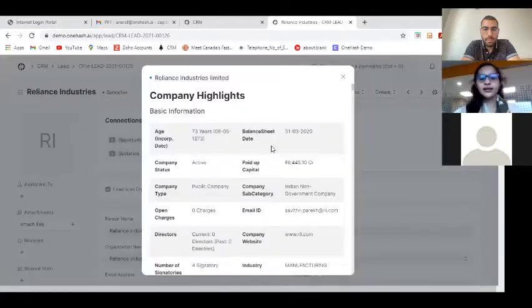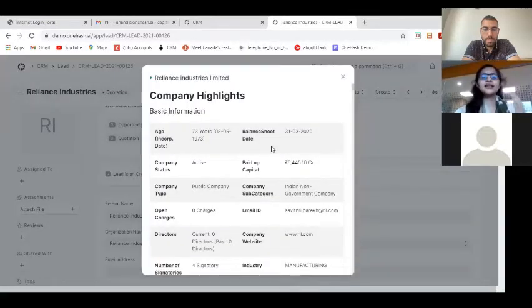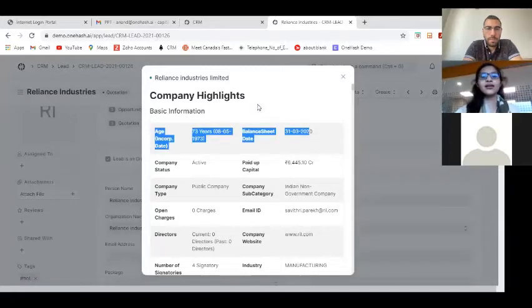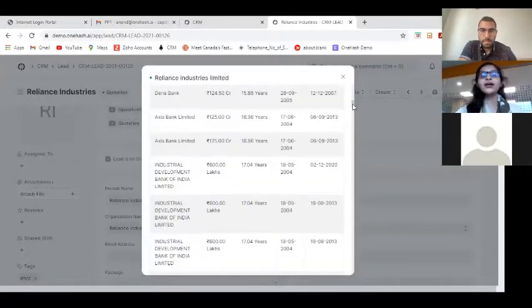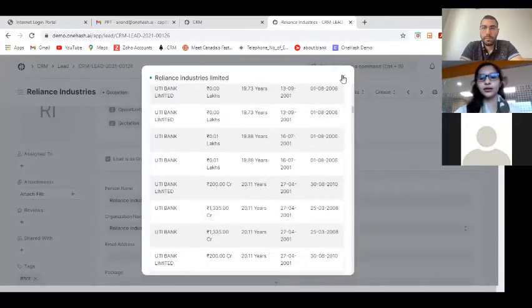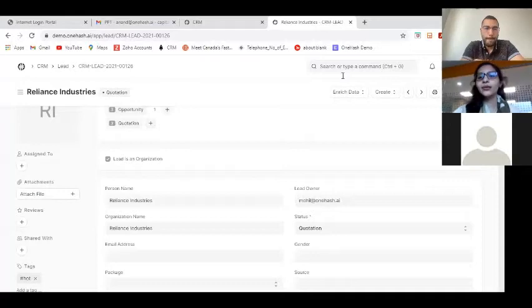And here you can see all these company highlights, the age of the company, the status, the directors, and all these corporate details of the company will be very handy. We believe that if you have already done good research about your prospective client, then you'll be able to have a good presentation in front of them. So that's why we provide you with this, so that you can have good knowledge about your prospective customer or client. And for that, you don't have to search various platforms. You just get it onto one platform, and that's free of cost.